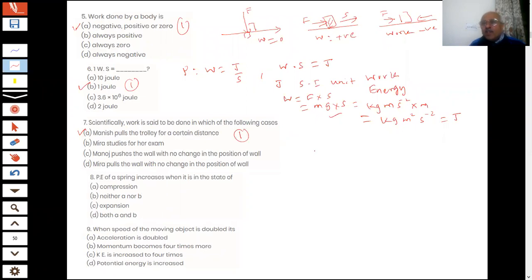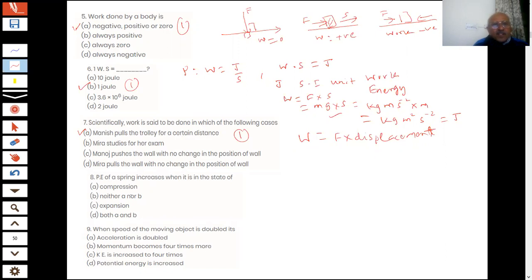We have already told you that work has to be force into displacement. So if there is no displacement, there will be no work. Therefore, you sitting on a chair in an exam, you are doing work, but it is not scientific work. It is 0. The wall is not having any displacement, not moving. Therefore, the work is 0. But if you are pulling a trolley for a certain distance, students, then what happens? Work is done. That is the correct answer. Vidhi, your answer is absolutely correct.